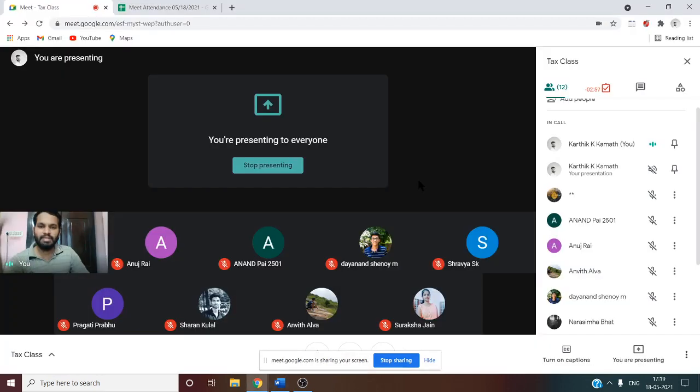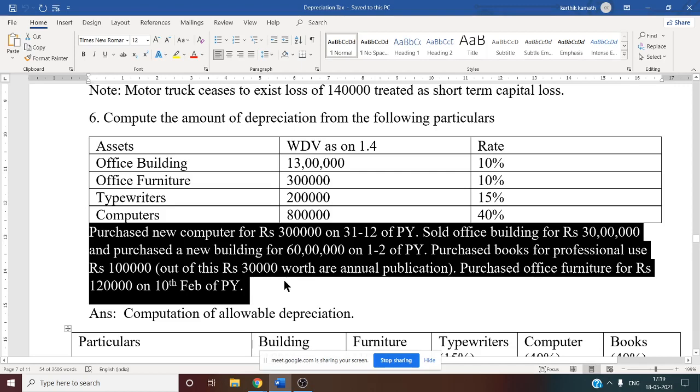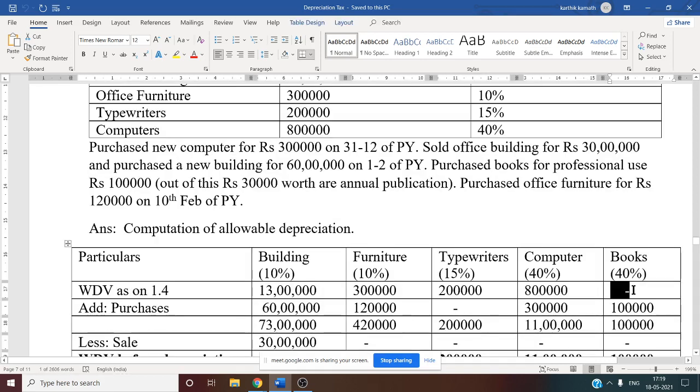So after seeing this problem, we need to see the solution part of this particular problem. Computation of allowable depreciation. See this, there are 4 assets, so 4 columns we have done, and one more additional column is for book, because book is purchased during the year. Since there is no written down value of the book, in front of written down value a dash is put here.